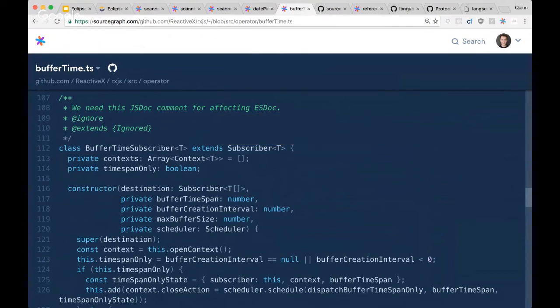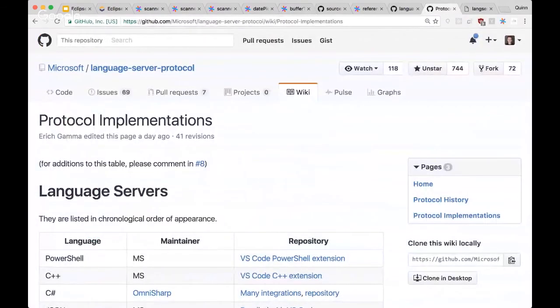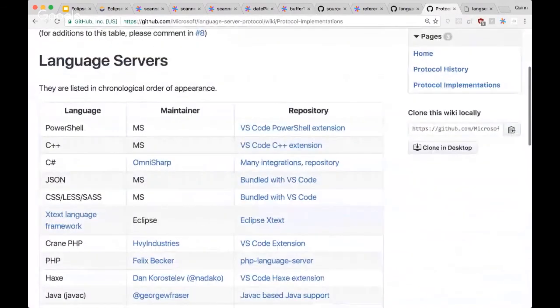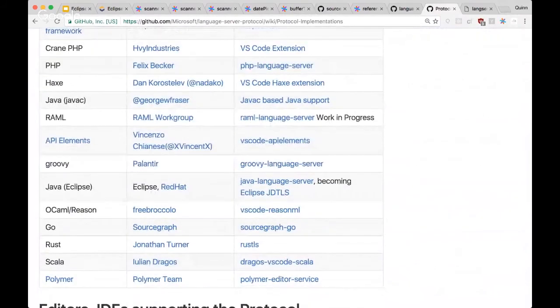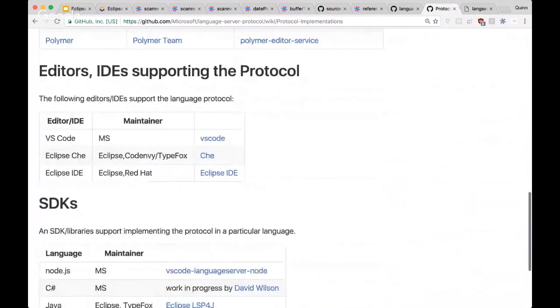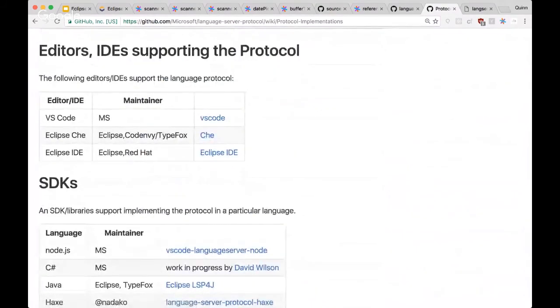And if you want to see all the progress going on in the language server world, you can pull up the protocol implementations. These are all of the language servers that have been built, and I'm about to paste a link to this in the chat. You can also see some of the other editors that are supporting it. You see Che right there.